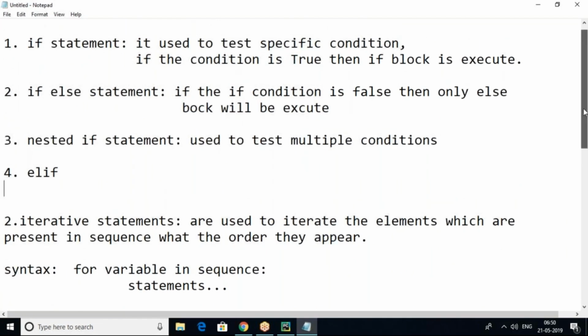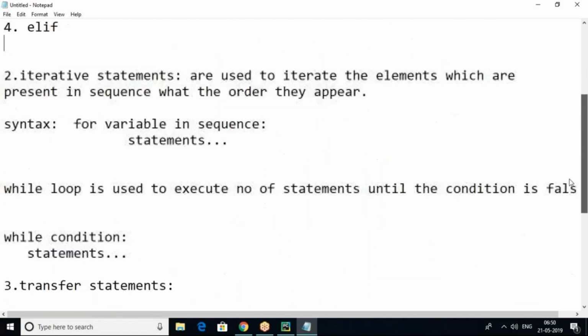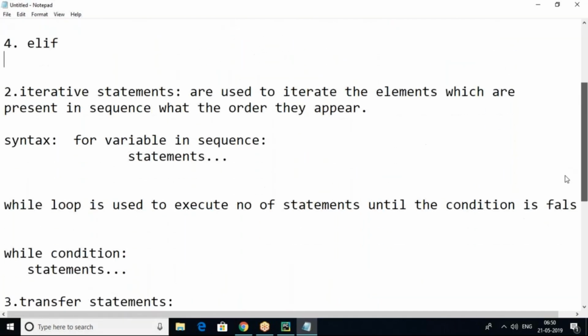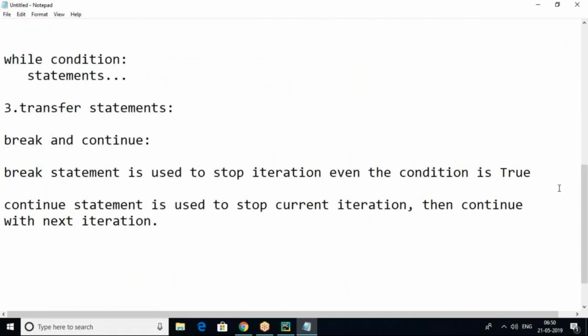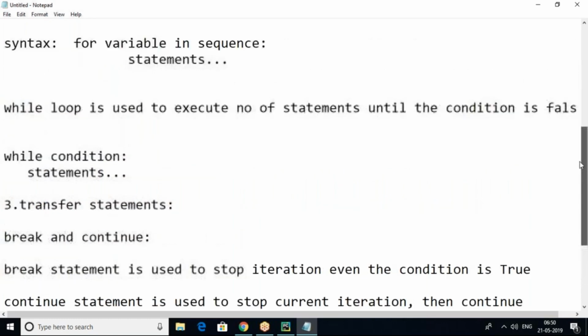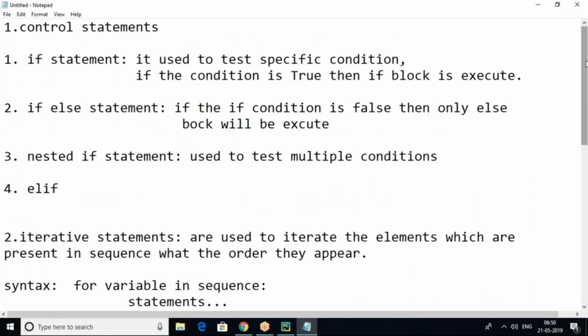Please go through that document clearly. This is about control statements, iterative statements, and transfer statements. These statements we will use in our data structures discussion and everywhere, also in object oriented programming. In the immediately next session I'll discuss a simple topic like operators. After that we will go into data structures in detail, and what kind of operations we can apply on each data structure we will discuss.